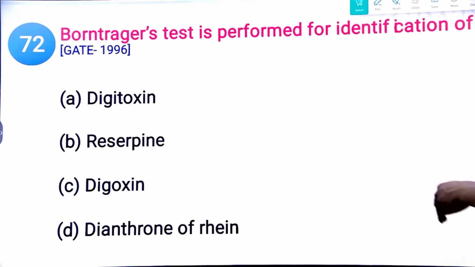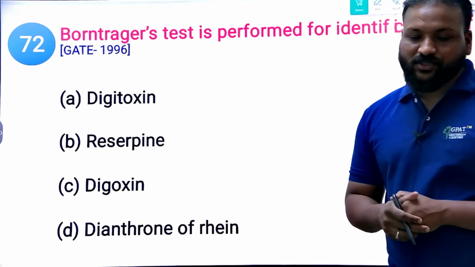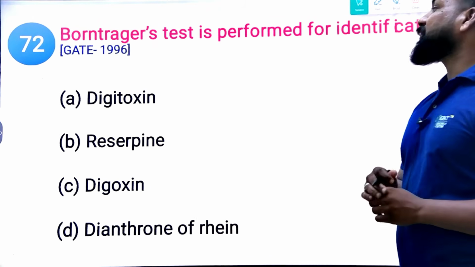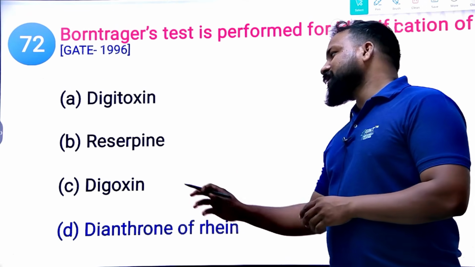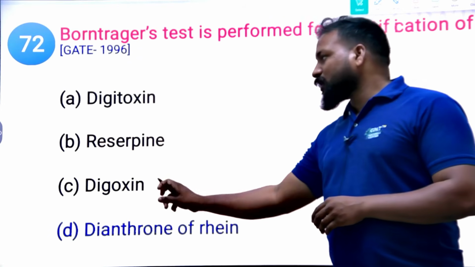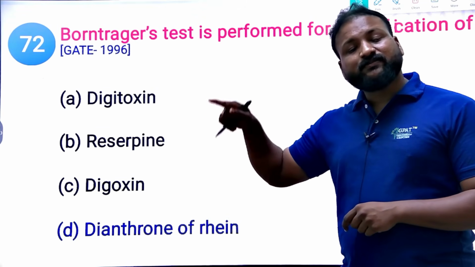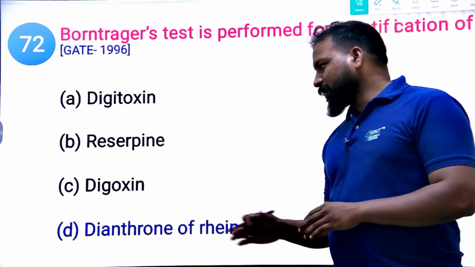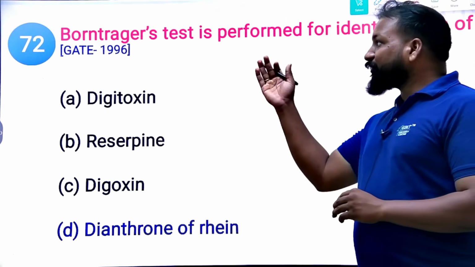Next. Baljet test is performed for the identification of which of the following: reserpine and dianthrone of rhein. You can eliminate 2 options. Which is the right answer here? Reserpine is an alkaloid, so you can eliminate that one. And the right option is dianthrone of rhein. For digoxin and digitoxin, we have which test? These two are from Digitalis, a cardiac glycoside. For cardiac glycosides, we have the Keller-Kiliani test, Legal test, Baljet test, Liebermann-Burchard test. Those are for the cardiac glycosides. But reserpine is an alkaloid. As it is a C-glycoside, it can be confirmed by the Borntrager test.